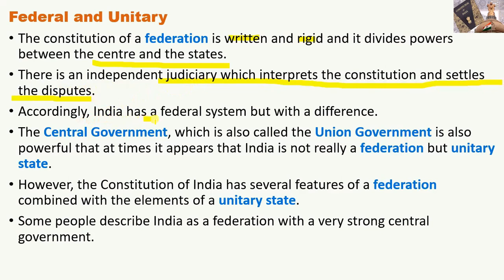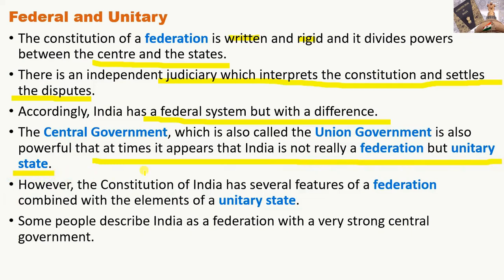Accordingly, India has a federal system but with a difference. India has a federal system where powers are divided between center and state, and the judiciary is there to interpret those powers, and if any confusion arises, those disputes are settled by the judiciary. And the central government, which is also called the union government, is also powerful, so at times it appears that India is not really a federation but a unitary state.